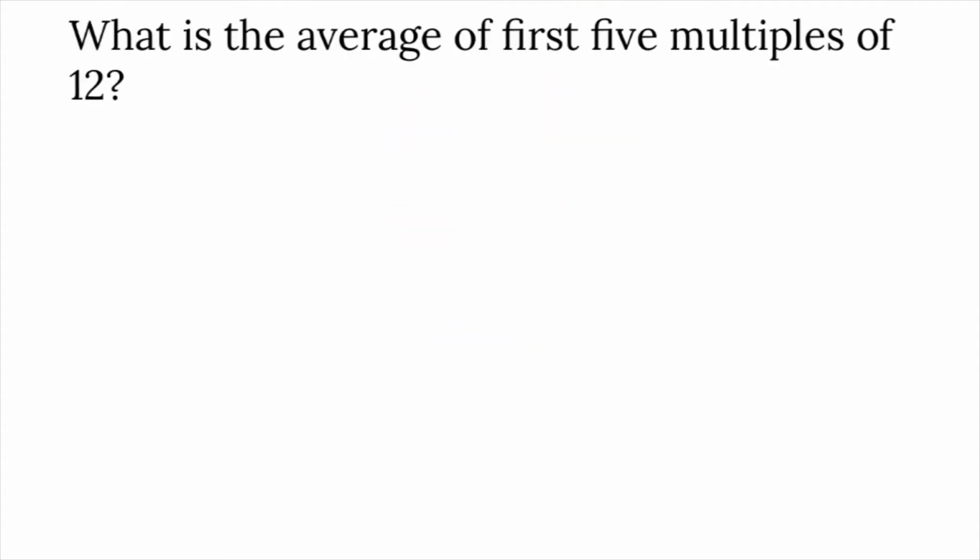What is the average of the first 5 multiples of 12? What are the multiples of 12? 12, 24, 36, 48, 60, 72. These are all multiples of 12: 12 into 1, 12 into 2, 12 into 3 and so on. But we need the average of the first 5 multiples, that is up to 60.